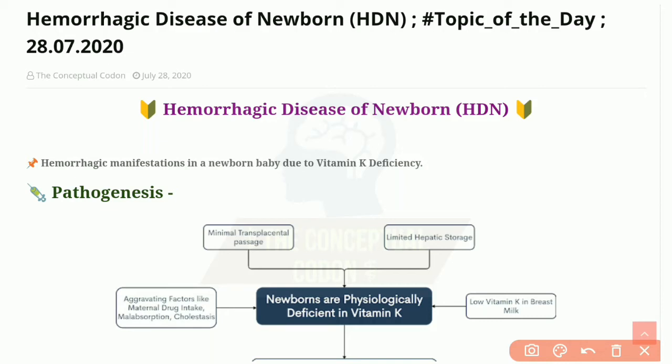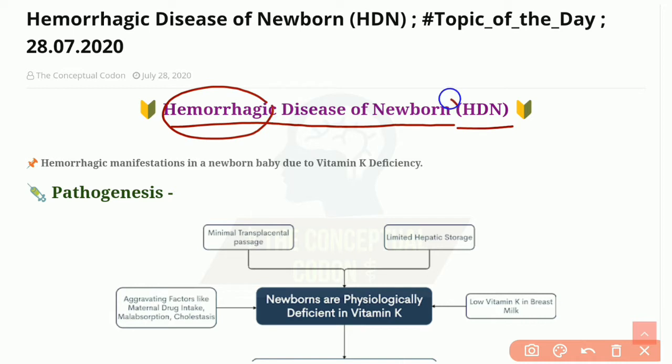Today we will discuss a topic from neonatology, that is hemorrhagic disease of newborn or HDN. From the title itself we can derive that it is a hemorrhagic manifestation in case of a newborn, and the cause of the hemorrhagic manifestation is vitamin K deficiency. So what is hemorrhagic disease of newborn or HDN? It is hemorrhagic manifestations in a newborn baby due to vitamin K deficiency.